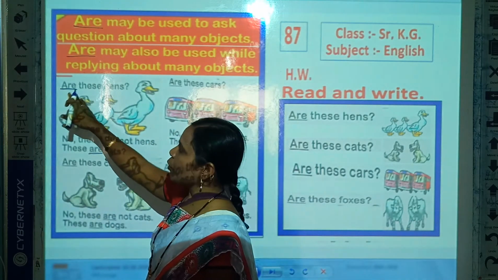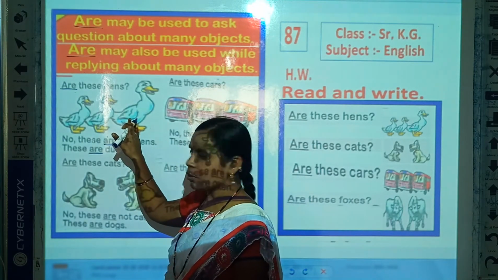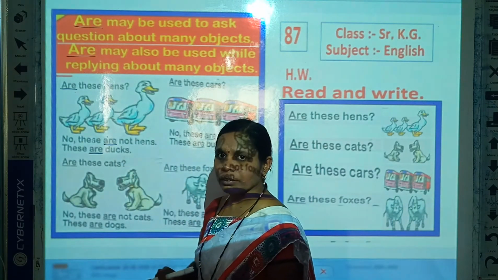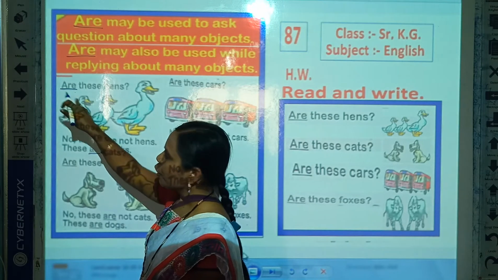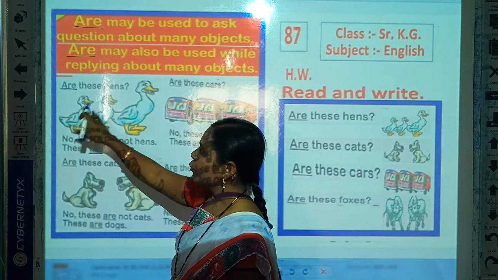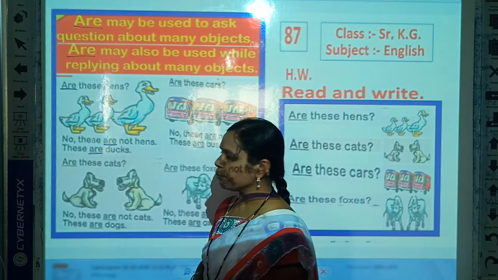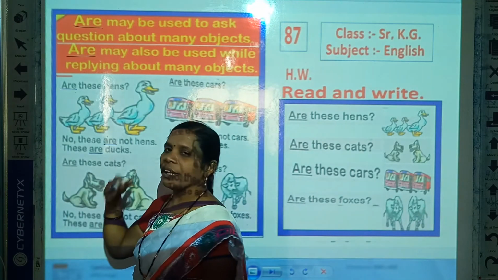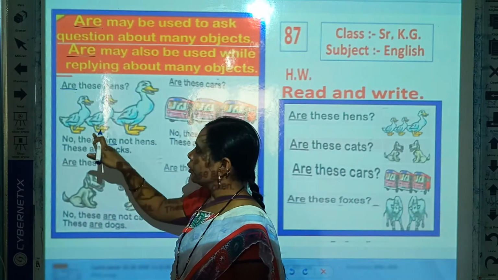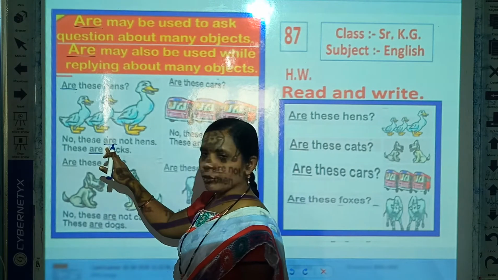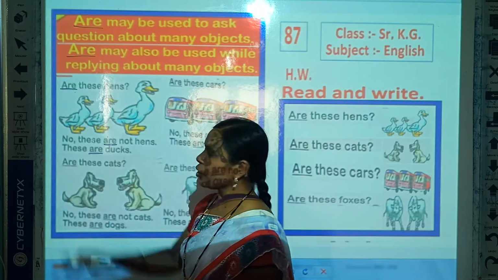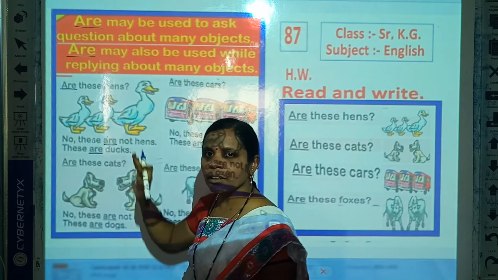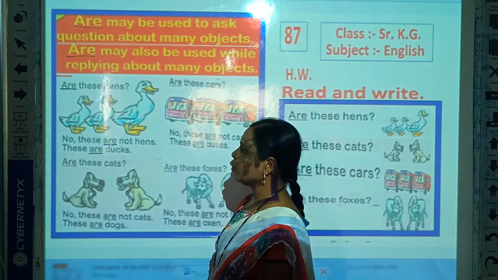When we ask about this object question, that time we use are because here are more than one object. And when we reply about this question, that time we use are because here are more than one object.